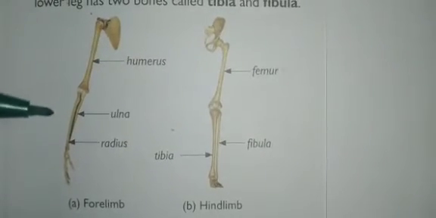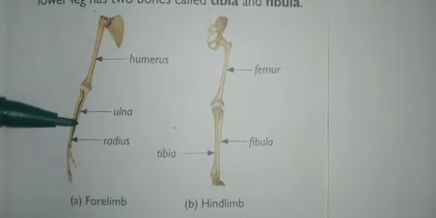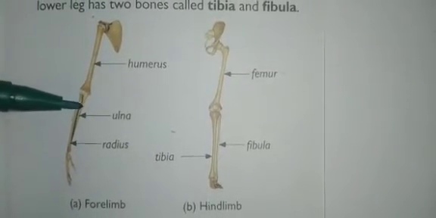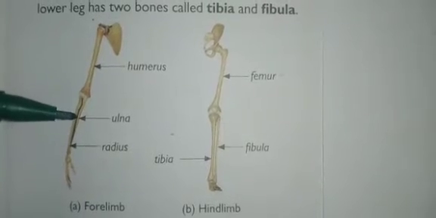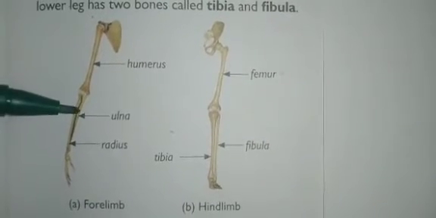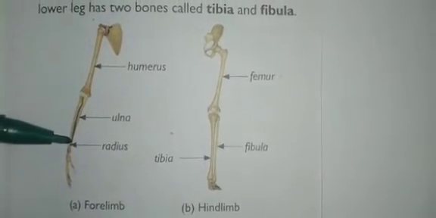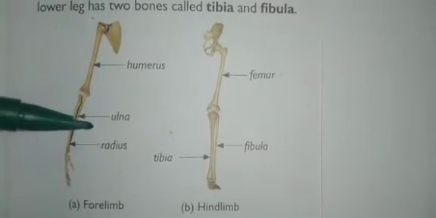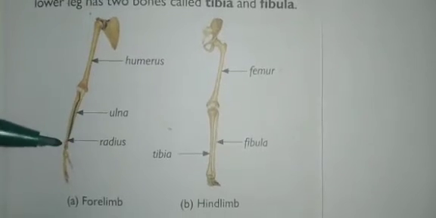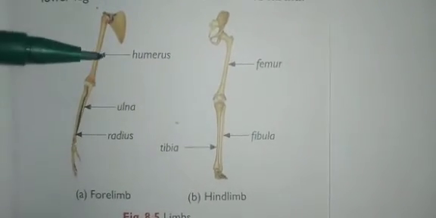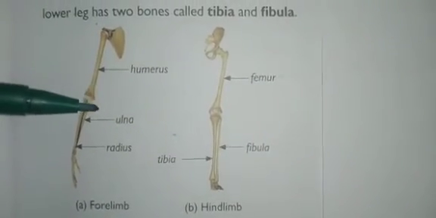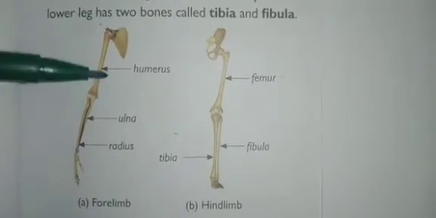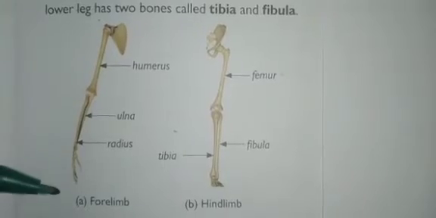And the lower arm has two bones. If you want, you can touch your hand and feel that there are two bones in this hand. The lower arm, the long one is called the radius and the short one is called the ulna. So these are the three different types of bones: humerus, ulna and radius, which are present in the forelimbs.